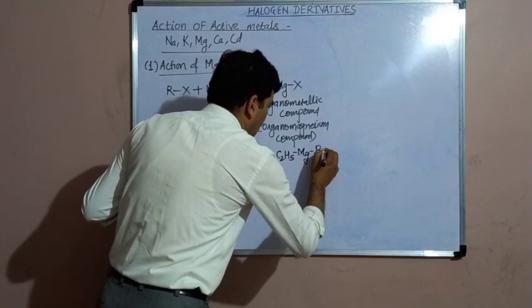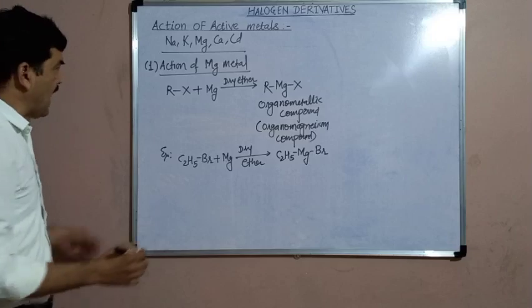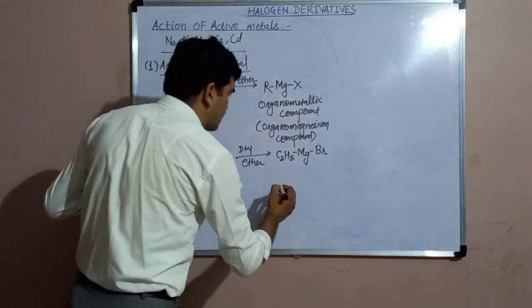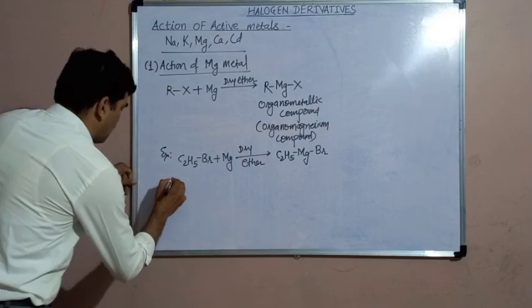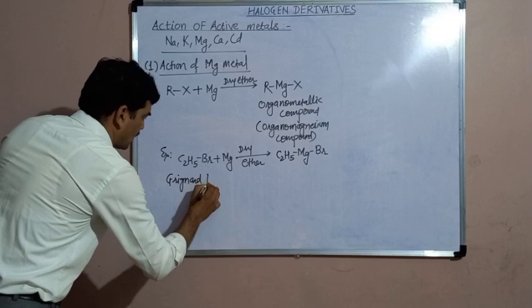So there is a formation of C2H5MgBr. This is the organomagnesium compound, and these organomagnesium compounds are also known as the Grignard reagents.